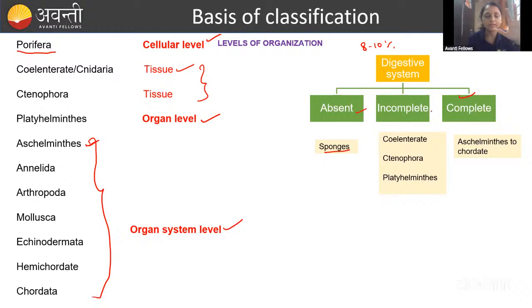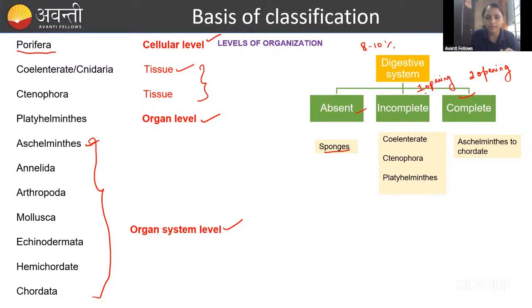A complete digestive system should have two openings: a mouth for feeding the food, and the anus, where the undigested food goes out. In the complete system both openings are there, the mouth and the anus. In the incomplete, there is only one opening.